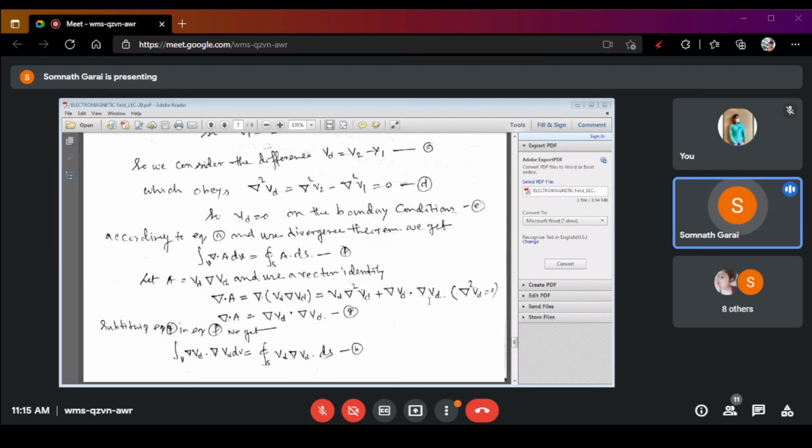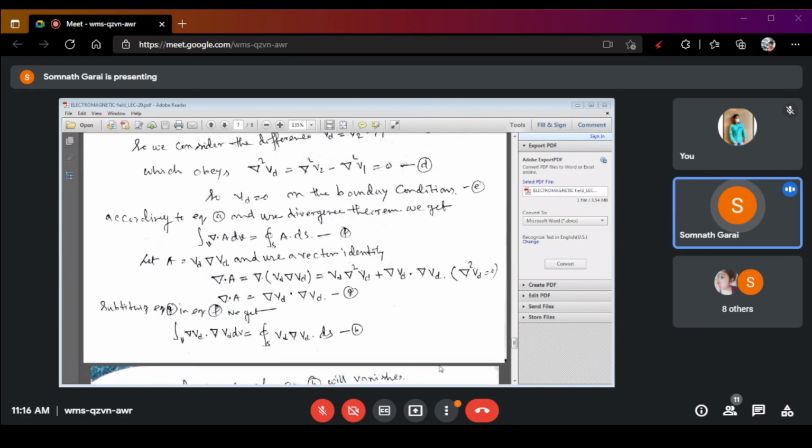Now, we also know that del square Vd is equal to 0. So, this term will be 0. So, if this term is 0, then del dot A is equal to del Vd dot del Vd. Only the second term exists, this term is 0.